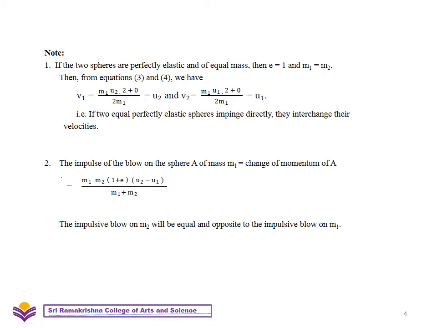Similarly, the impulse of the blow on the sphere A of mass m1 is equal to the change of the momentum of A. So that is m1 m2 (1 plus e)(u2 minus u1) by m1 plus m2. The impulsive blow on m2 will be equal and opposite to the impulsive blow on m1.